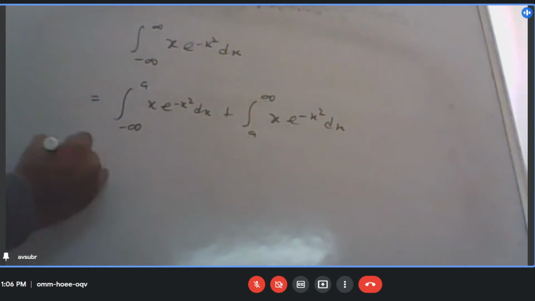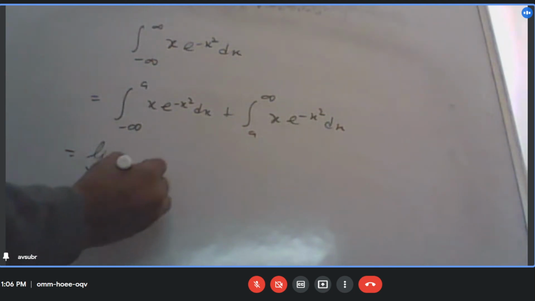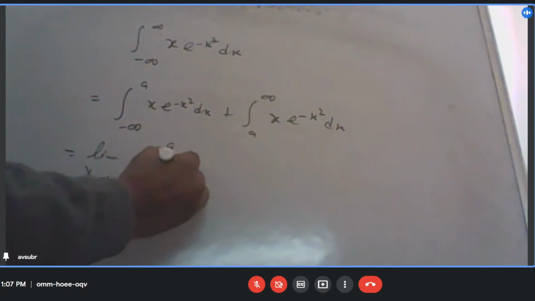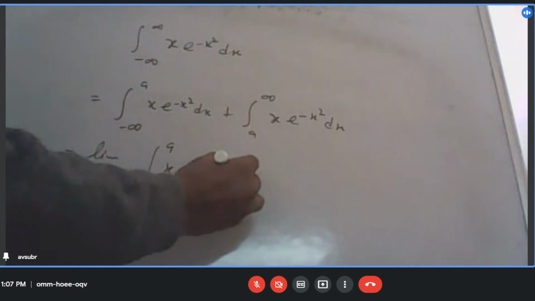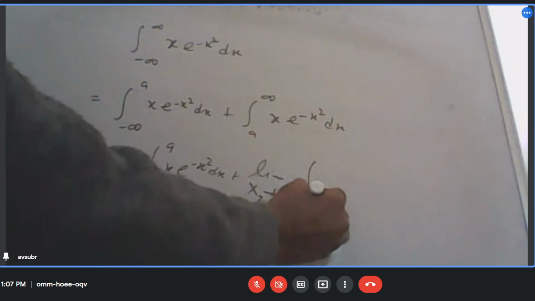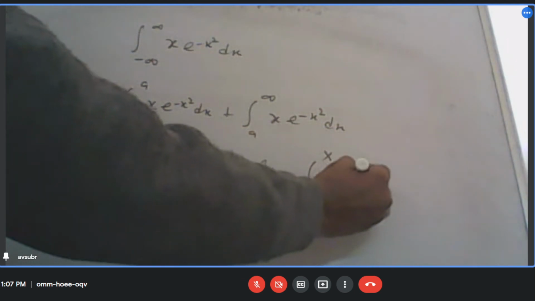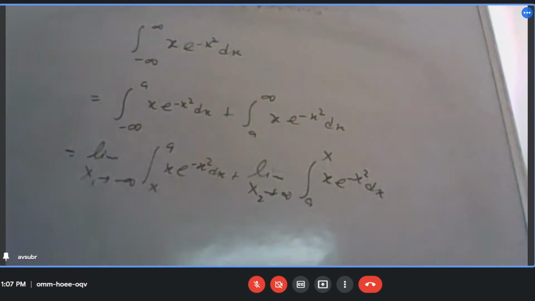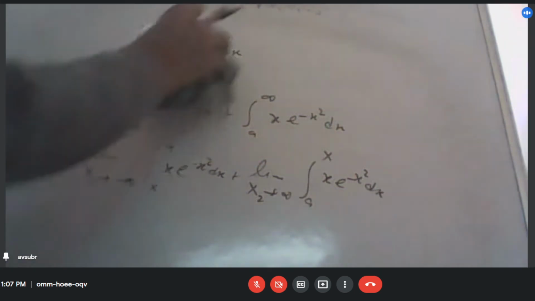Now I can write it as limit x1 to minus infinity, x1 to a, x e to the power minus x square dx, plus limit x2 to infinity, a to x2, x e to the power minus x square dx.